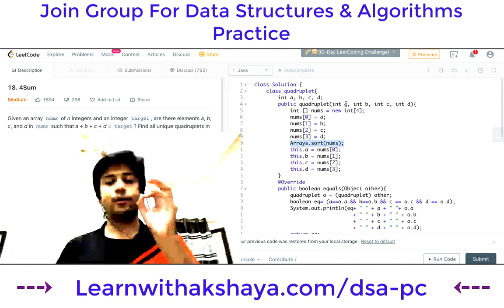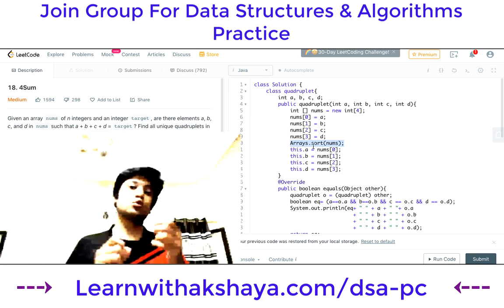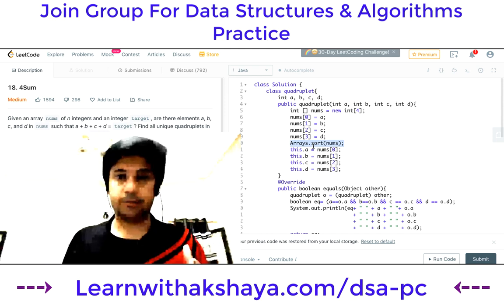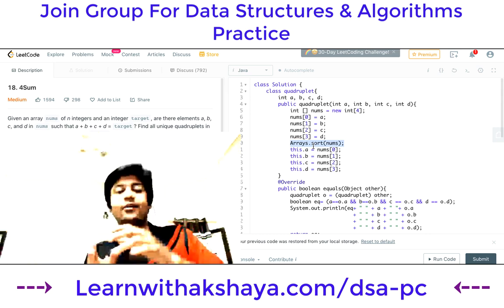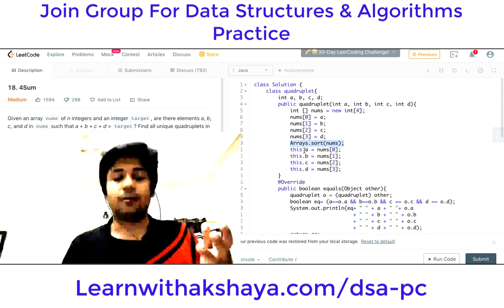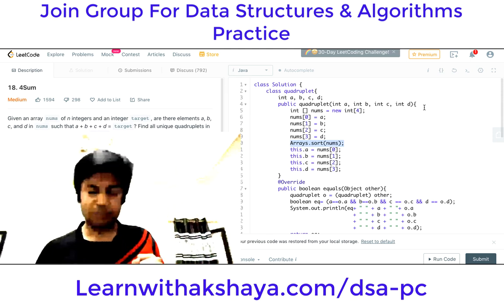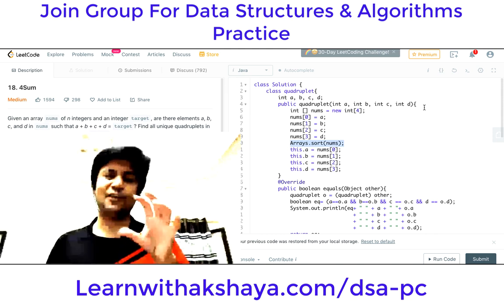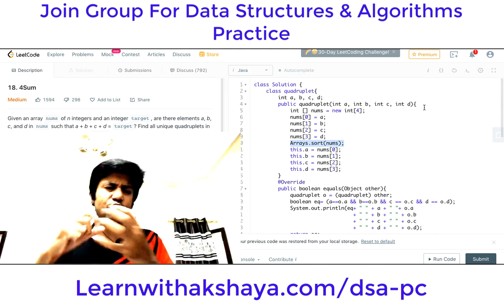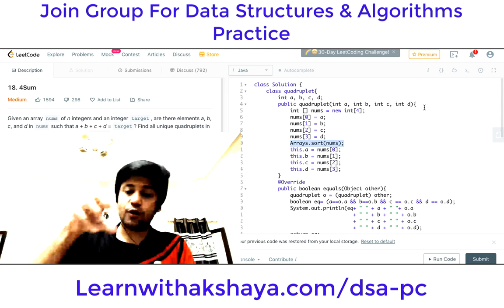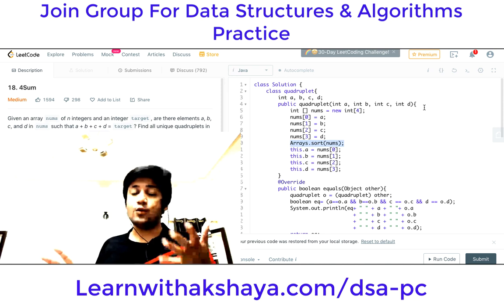So you would have maintained this information 2 times. One is the order a b c d as it is, and then a sorted array, which will be used for comparison with another quadruplet. While returning the value, you would use a, b, c, d in the same order as it was passed in the input. Here I have given you two ways of thinking about the same problem, and you can think of many more design patterns from this. There are so many design patterns out there which can help you solve problems.